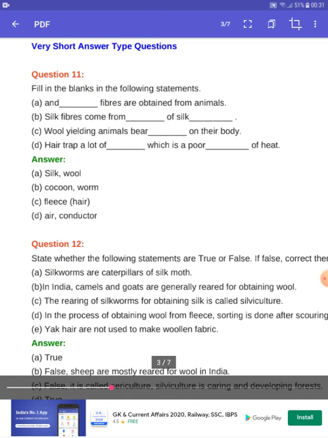Next question is, fleece traps a lot of dash, which is a poor dash of heat. So fleece traps a lot of air. Fleece traps a lot of air, which is a poor conductor of heat.